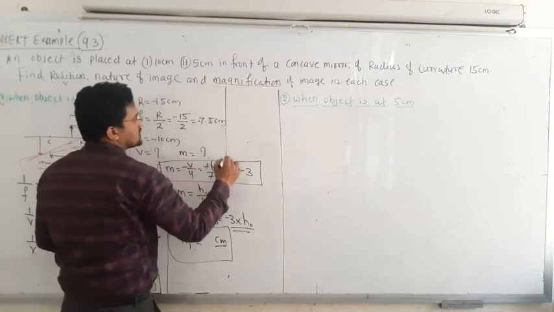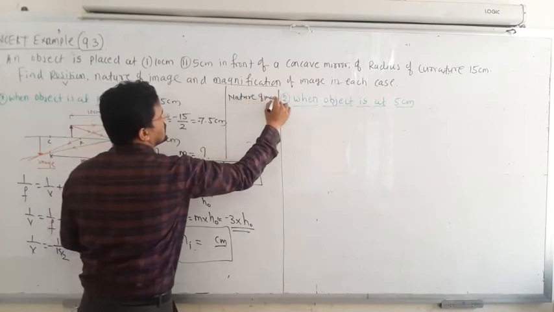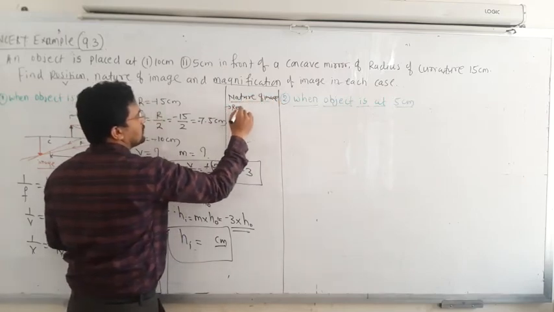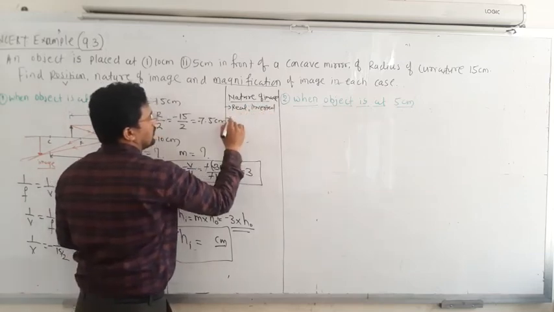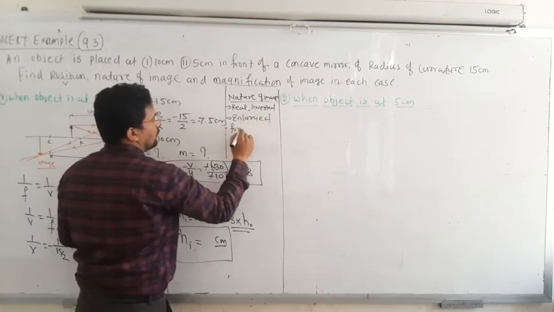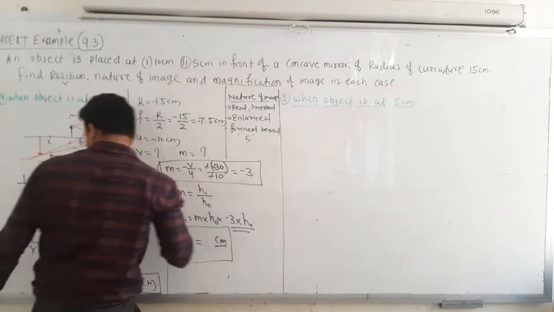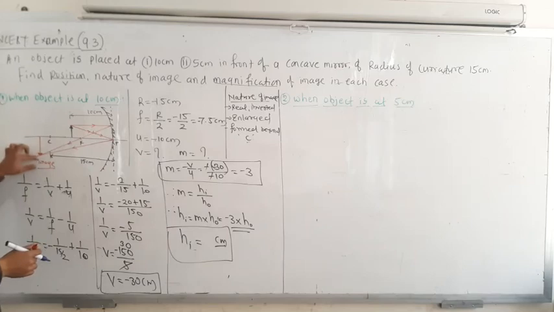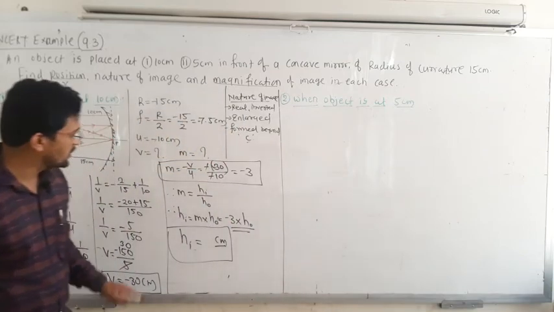Now the nature of the image. What will be the nature of the image? It is real and inverted, enlarged, and formed beyond C. So the nature of the image: real, inverted, formed behind C, and enlarged. Compared to the object, this image is a little bit enlarged. So these are the things in the first case.